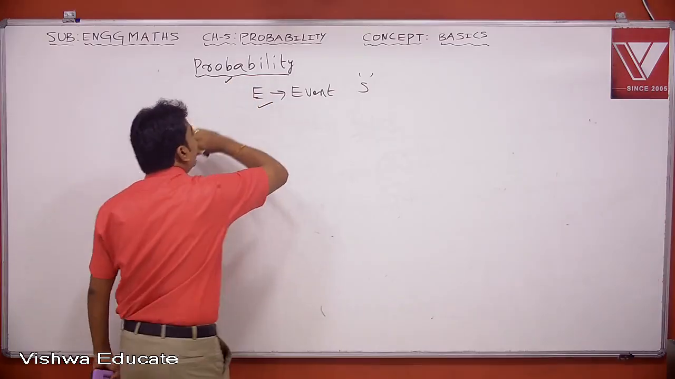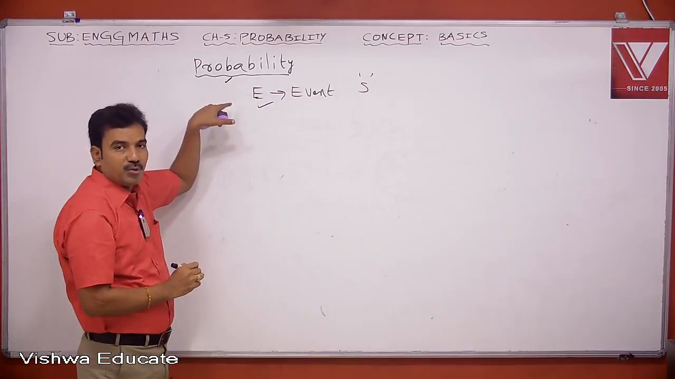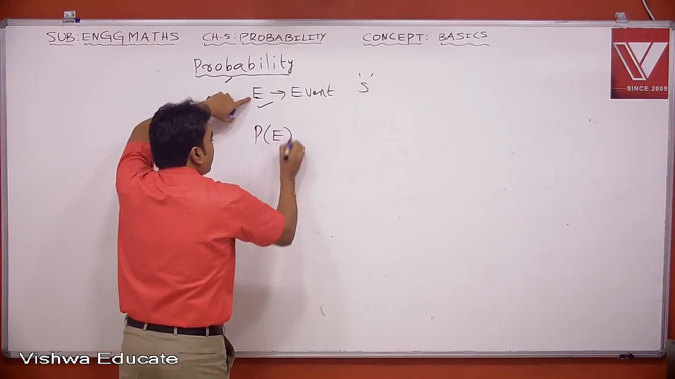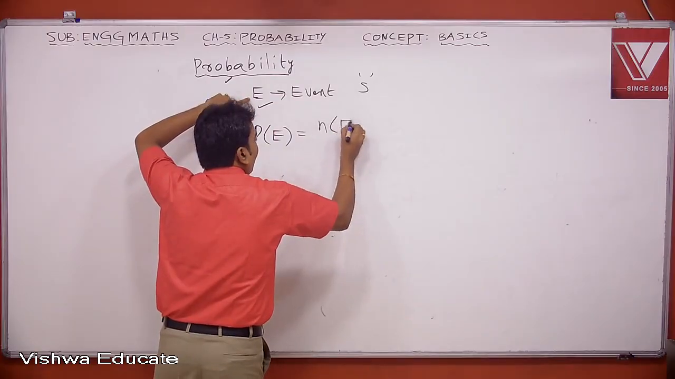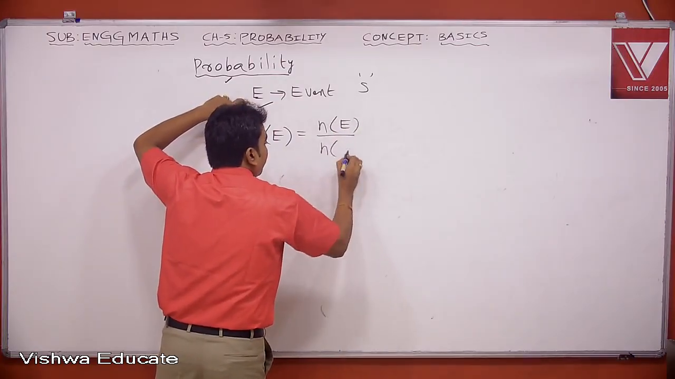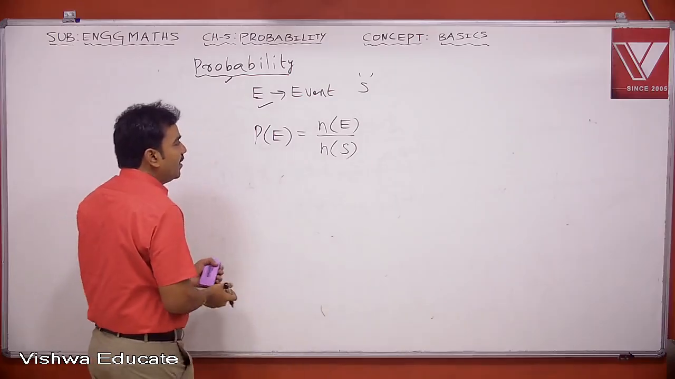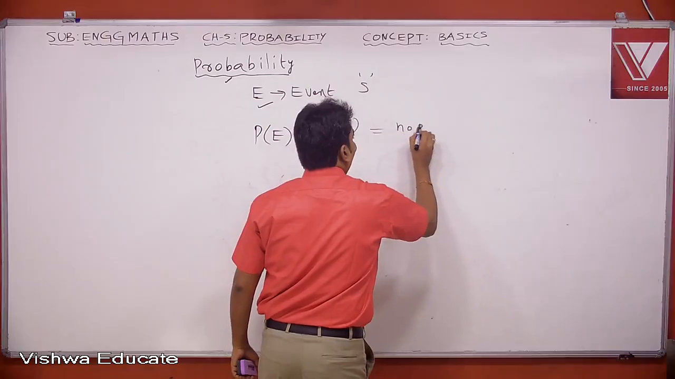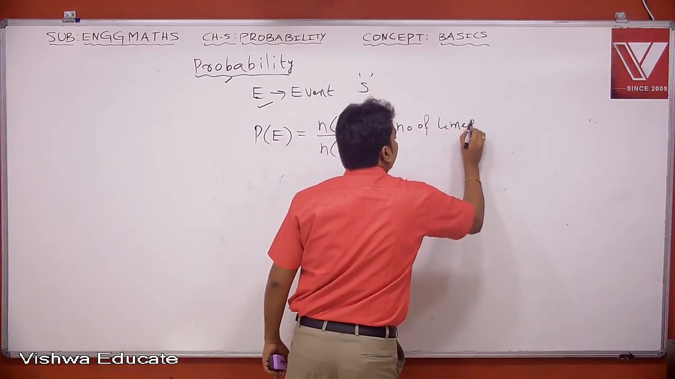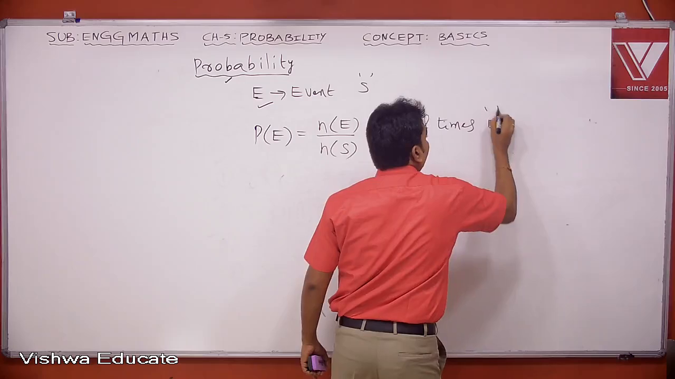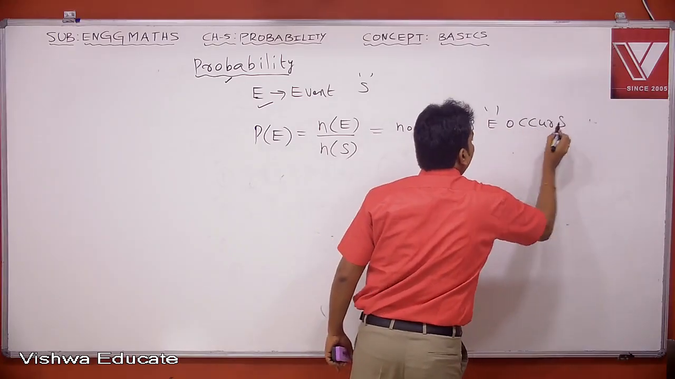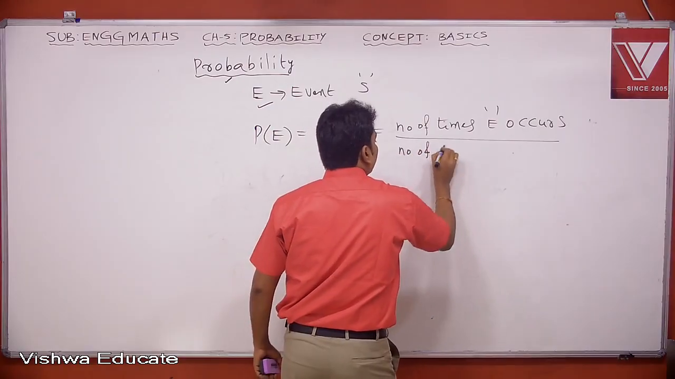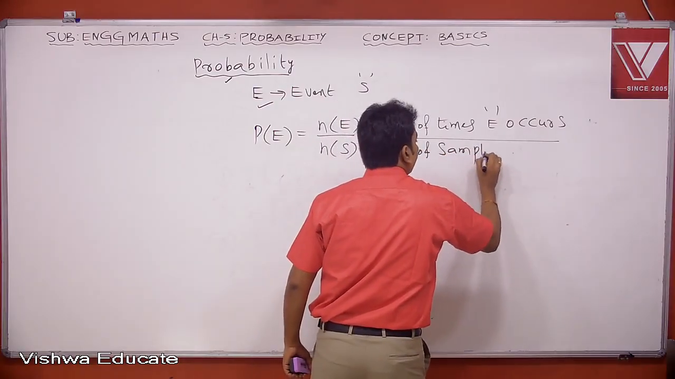Basically, probability is meant for possibility. So the probability of this event is denoted by P of E, and this is given by a ratio, that is n of E divided by n of S. So what do you mean by this n of E? This n of E is nothing but the number of times E occurs, divided by n of S, the number of sample points in S.